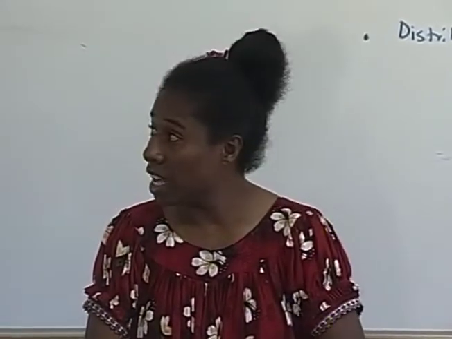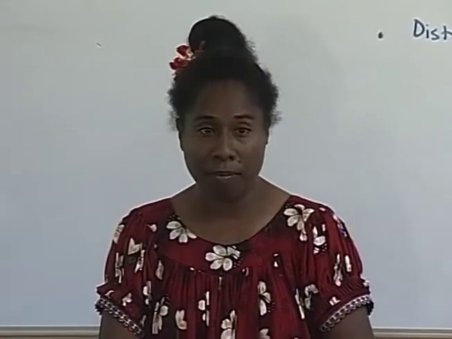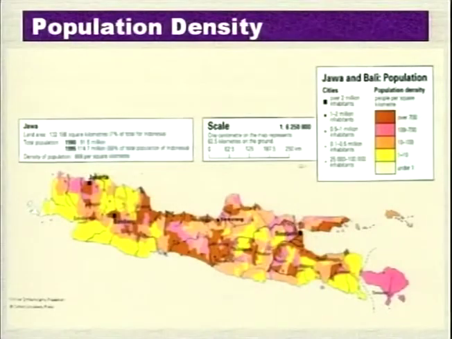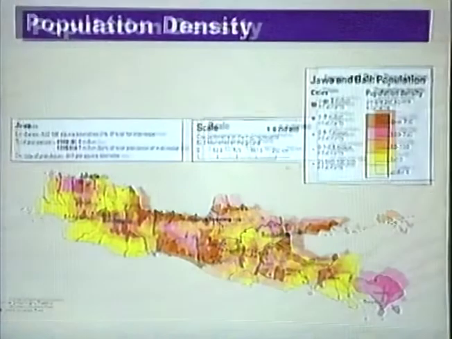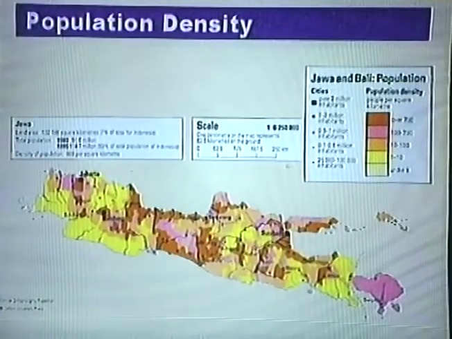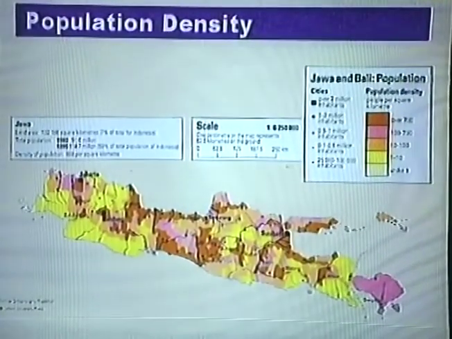The area that is actually in the lighter orange color on the map shows us people between 10 to 100 per square kilometer. The yellow color on the map shows us areas on Java that have between 1 to 10 people per square kilometer. And then the lightest color there shows us people under 1. Maybe 1 or less living in an area per square kilometer. But this map here generally shows us the population density of that island of Java.